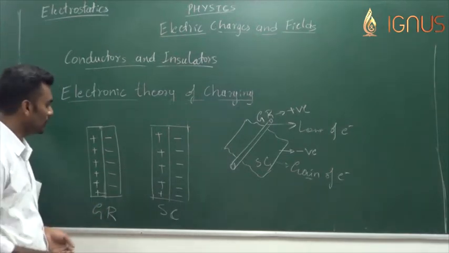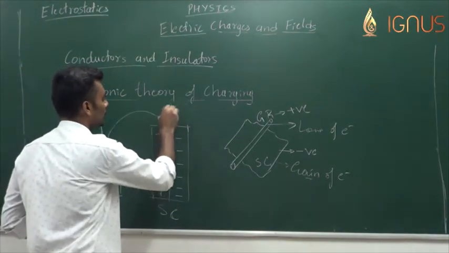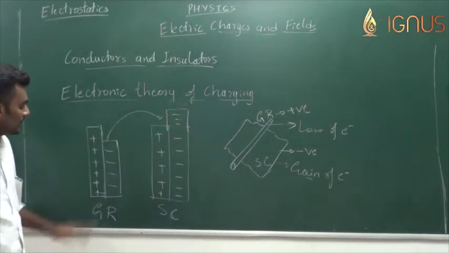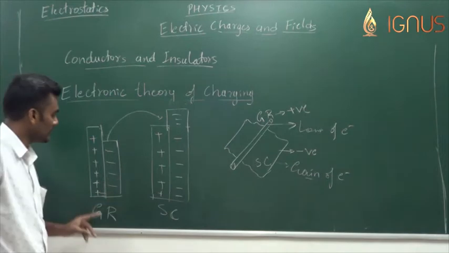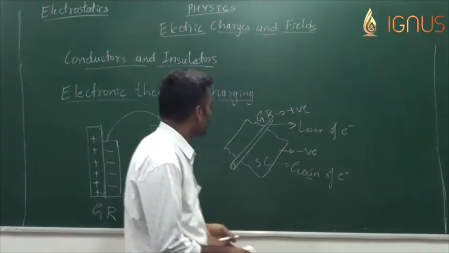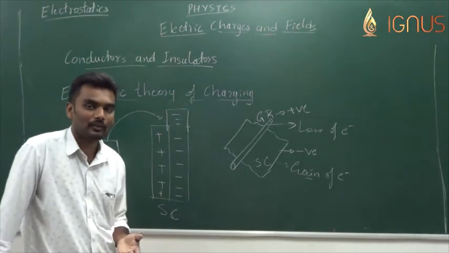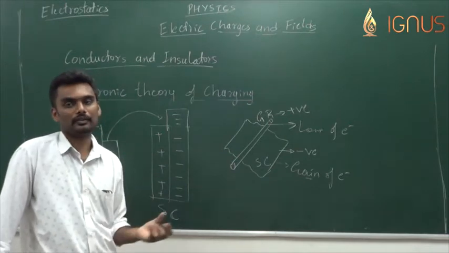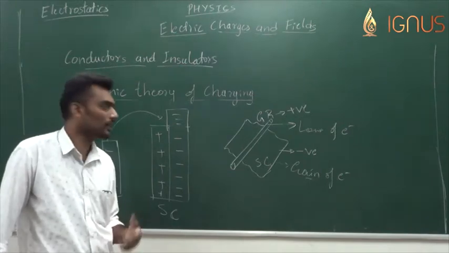Now when we rub them with each other, a few electrons from the glass rod will jump to the silk cloth, which makes the positive charge dominate in the glass rod and the negative charge dominate in the silk cloth. That is what makes the silk cloth negatively charged and the glass rod positively charged. The same thing is applicable for the plastic rod and the cat fur. The plastic rod acquires negative charge, which means it is gaining electrons. The cat fur acquires positive charge, which means it is losing electrons, right?